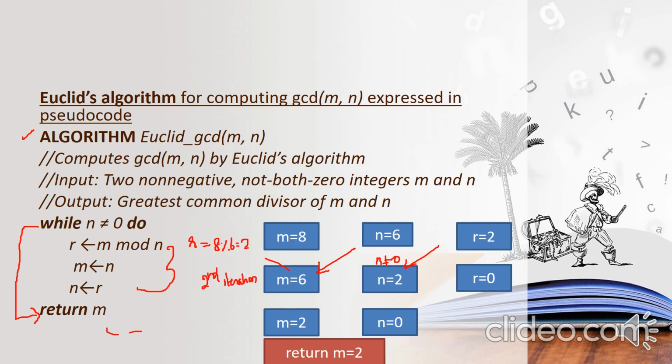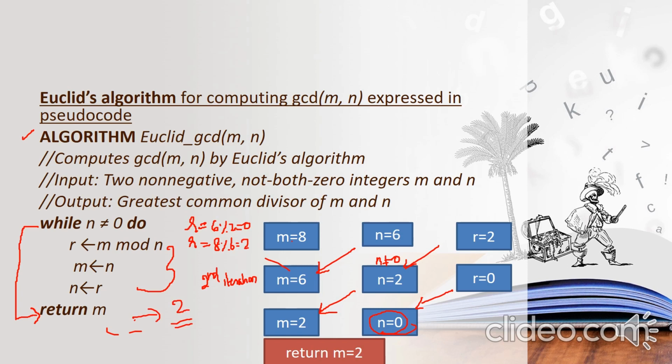Next again, r equals m mod n. So 6 mod 2 will be 0, so the remainder is 0 and r will be 0. Again m takes the n value and n takes the r value. So again we go back. The check n not equal to 0 is false this time, because n equals 0. So the condition fails and you return the m value, which is 2.